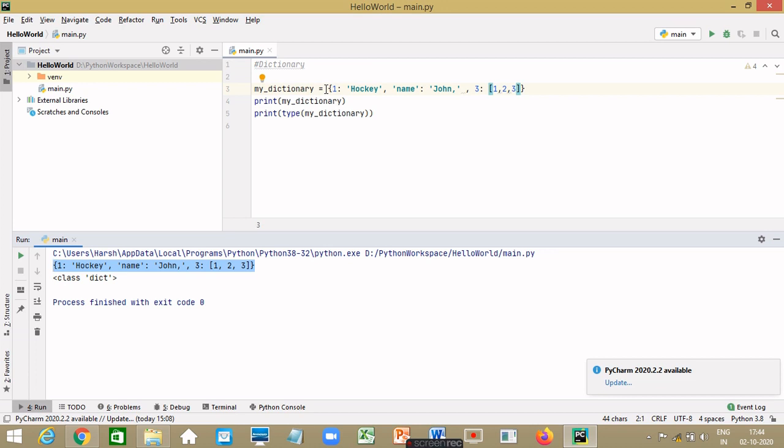So these were the built-in data types in Python, and now we are quite familiar with the creation of these types. In the next video, we would be seeing a variety of string operations and everything related to strings in Python. It's going to be really fun, so stay tuned.